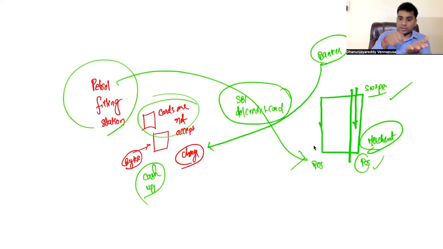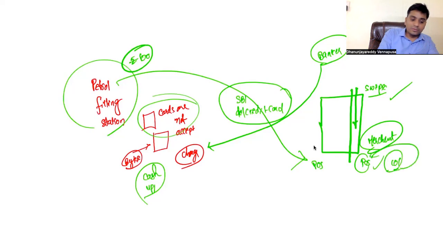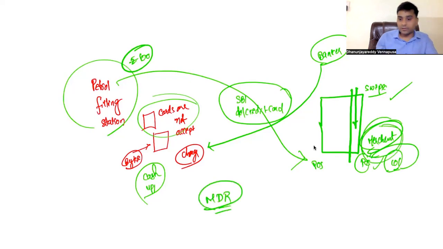For using his machine and swiping the card, what the bank does is, for every transaction, it charges an extra amount on that merchant. Say, for example, if I have filled petrol for 100 rupees in my bike, now for swiping that card, the bank will charge 101 rupees. That 1 rupee will be charged on the merchant. This is known as merchant discount rate. The charge that is there on the merchants for using the card and POS machine is merchant discount rate.